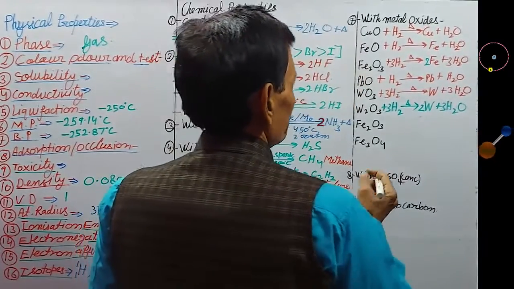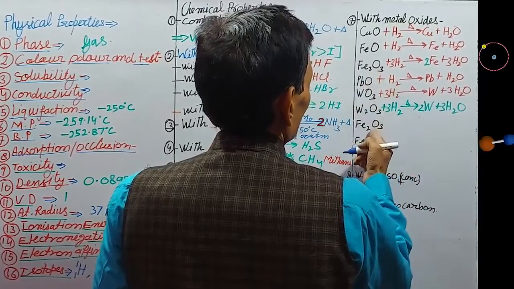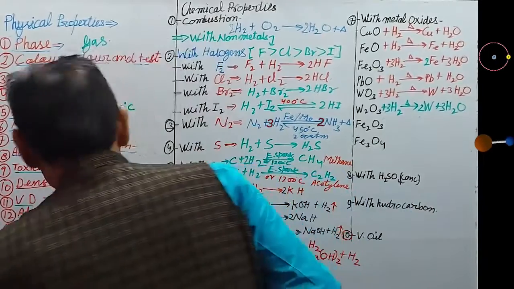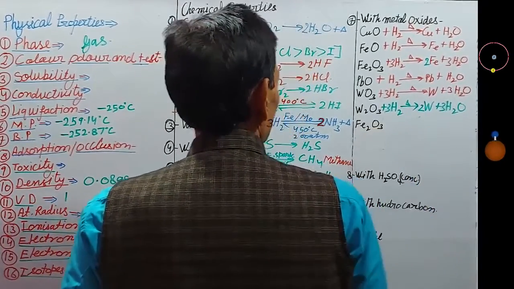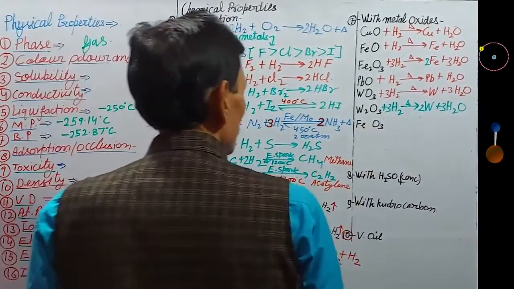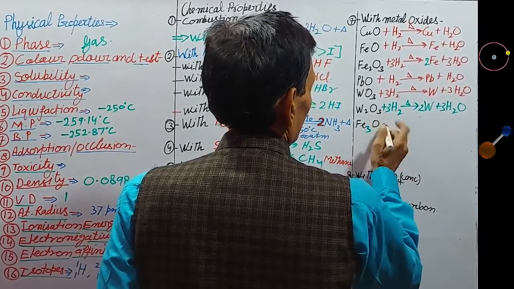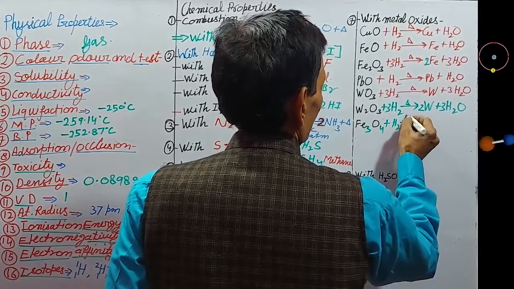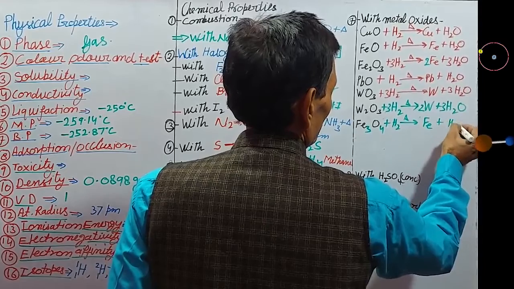Now next is ferric oxide. Here, once written, it is only repeated. Now next is triferric tetroxide. Triferric tetroxide reacts with hydrogen on heating to form iron, metal is separated, and water vapor.